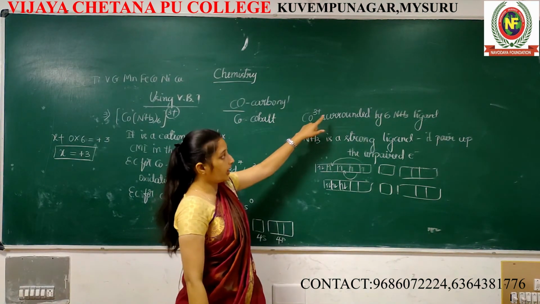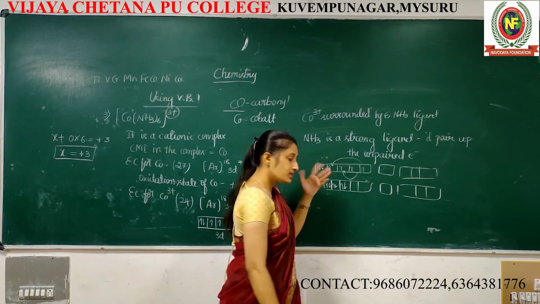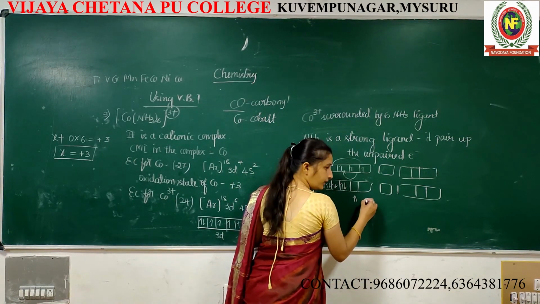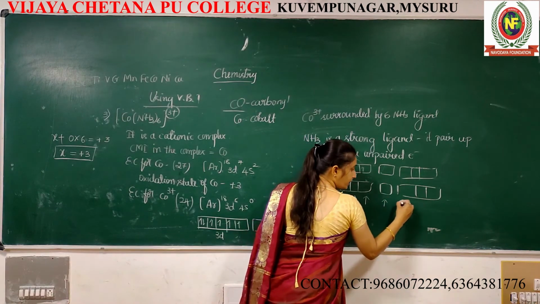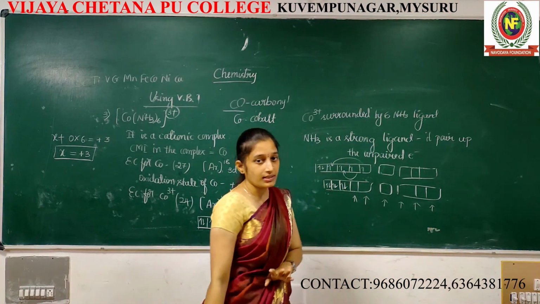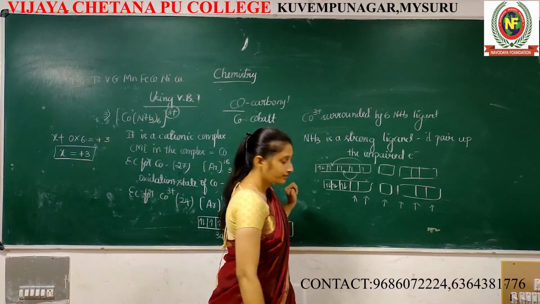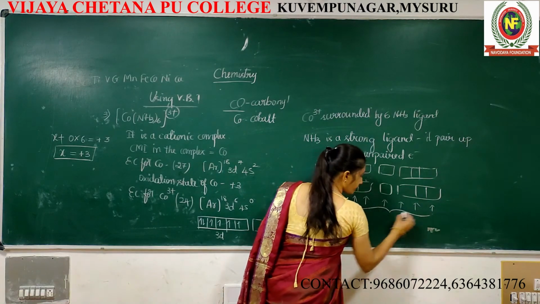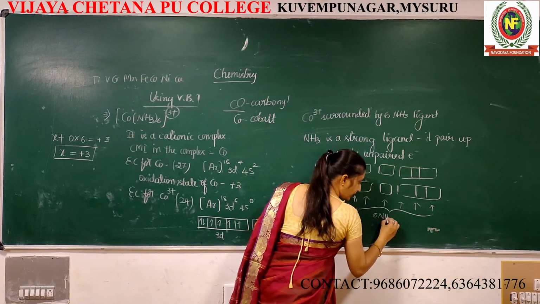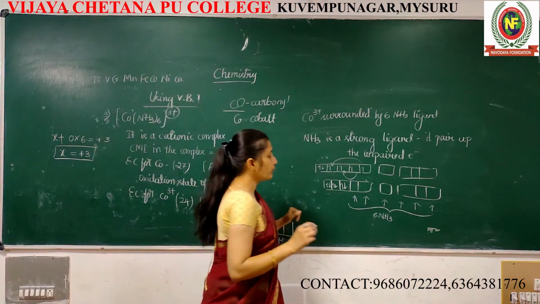Now around cobalt, how many ligands are there? How many empty orbitals are there? Just count it. 1, 2, 3, 4, 5, 6. I want only 6 empty orbitals. Why? Because only 6 ligands. So 6 NH3 ammonia ligands donate 6 pairs of electrons.